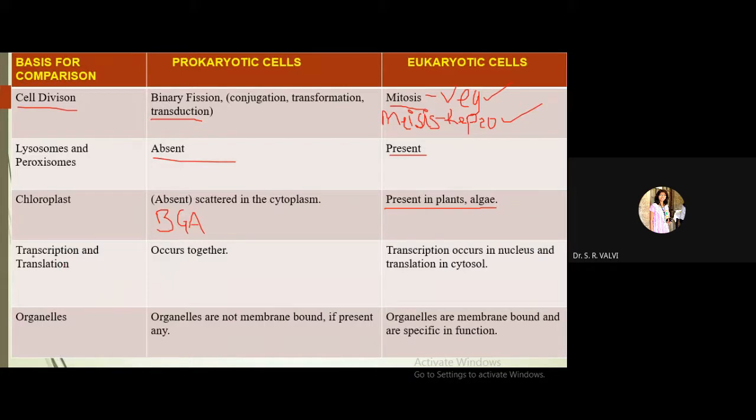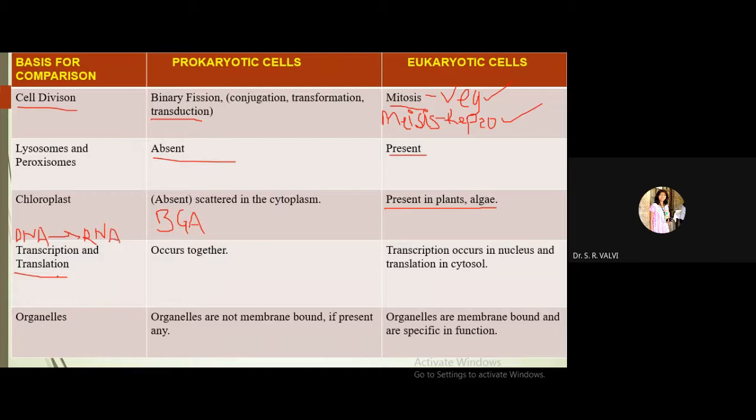Then next, transcription and translation. Transcription is nothing but what? The conversion of DNA into RNA. That process is called transcription, right? You have learned this whole process in your 12th.